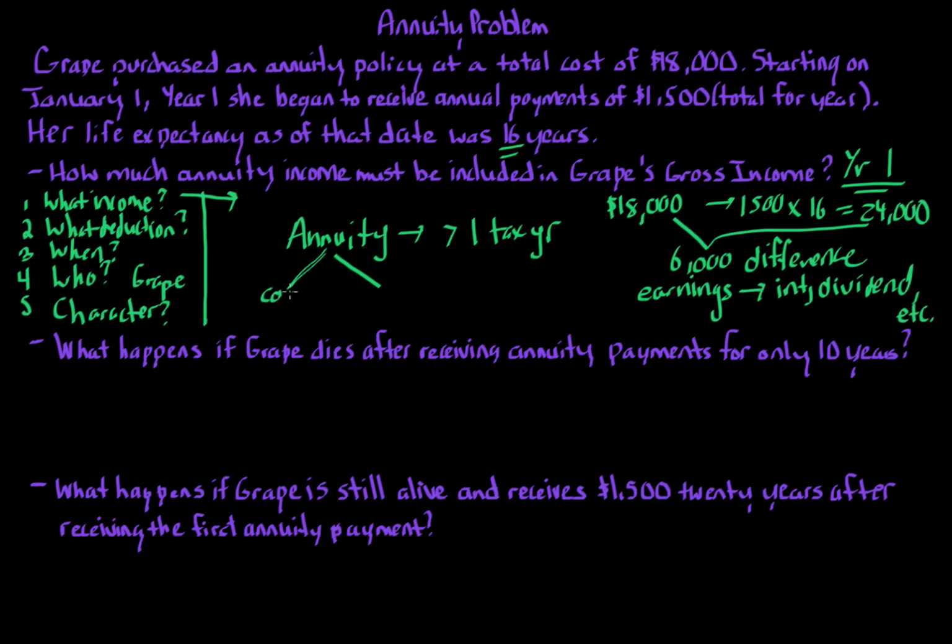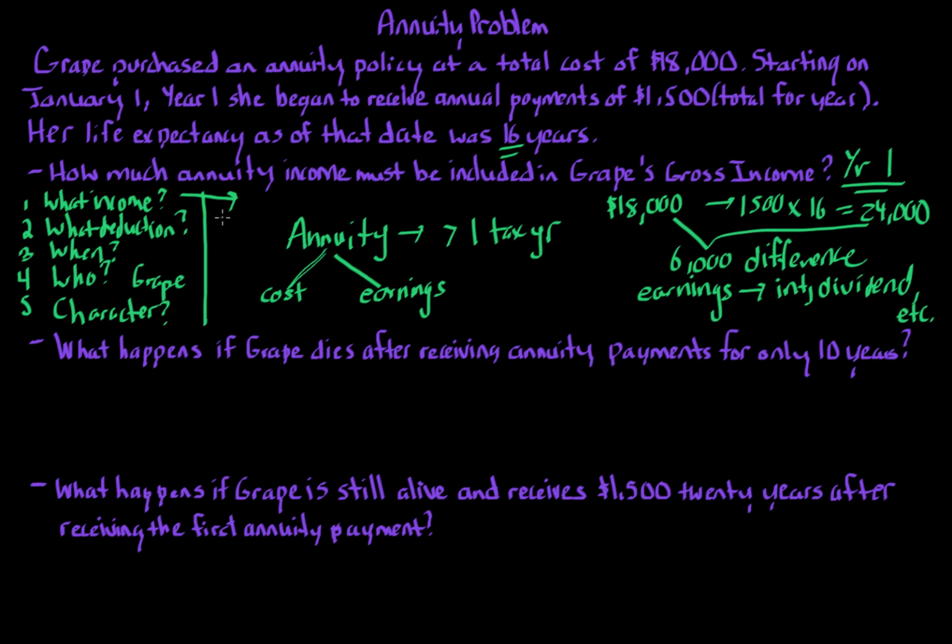So there is the cost portion, which the annuity, we're looking at a per year amount. And then there's also this earnings portion. Now, if you received interest or dividends, it's pretty clear that that would be gross income.